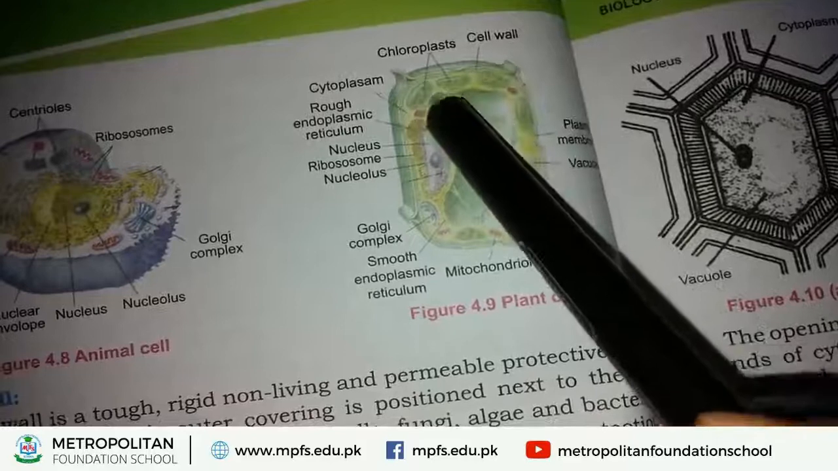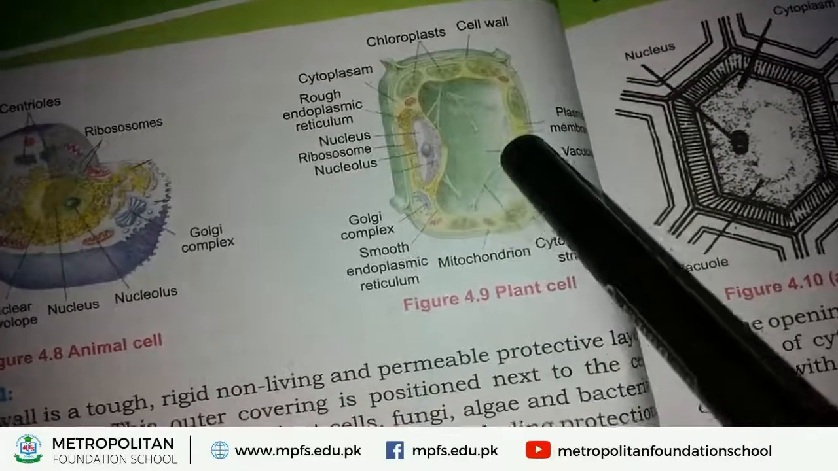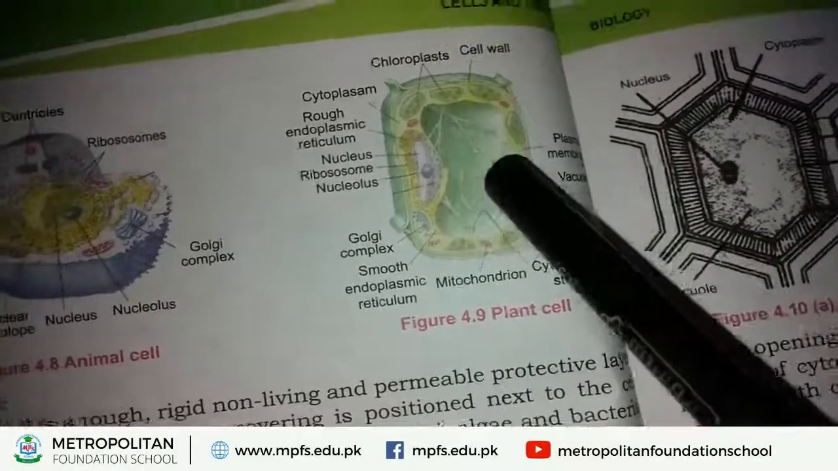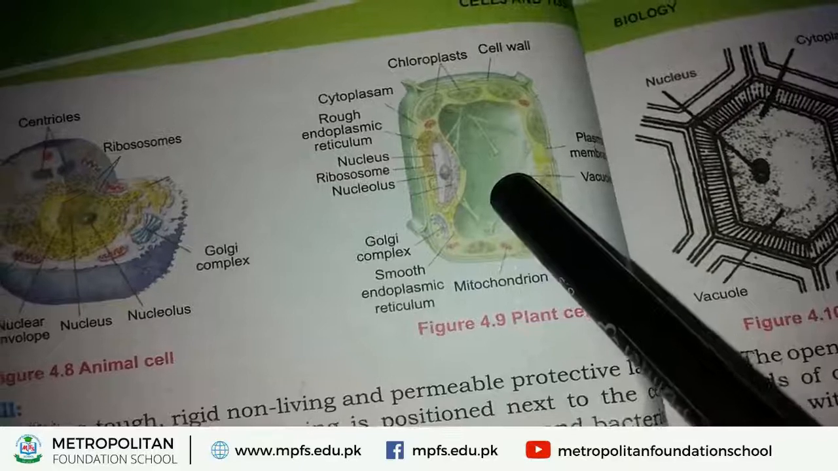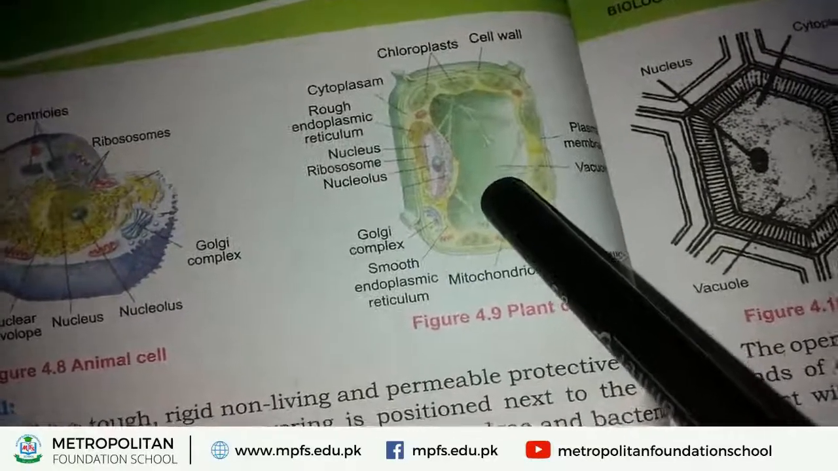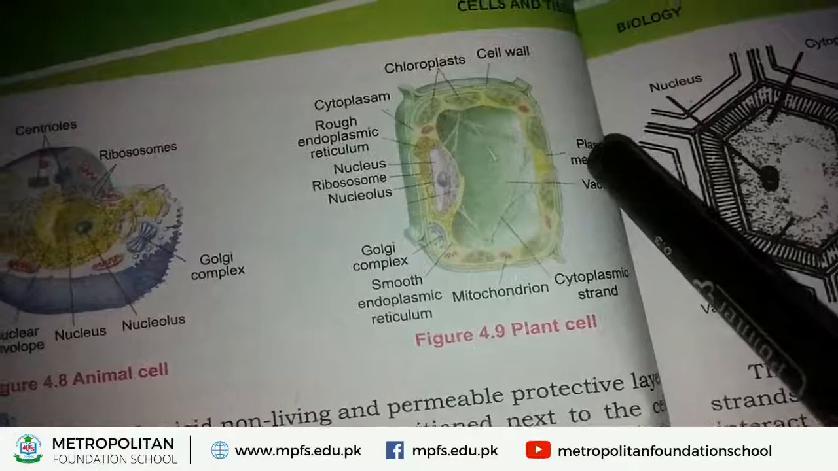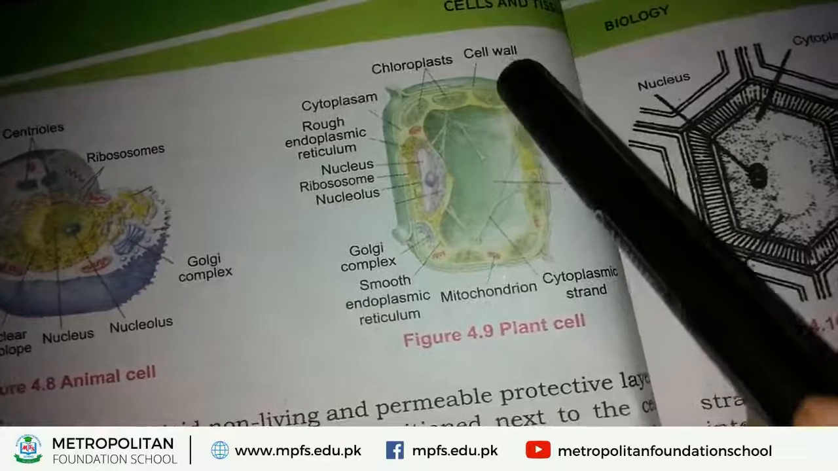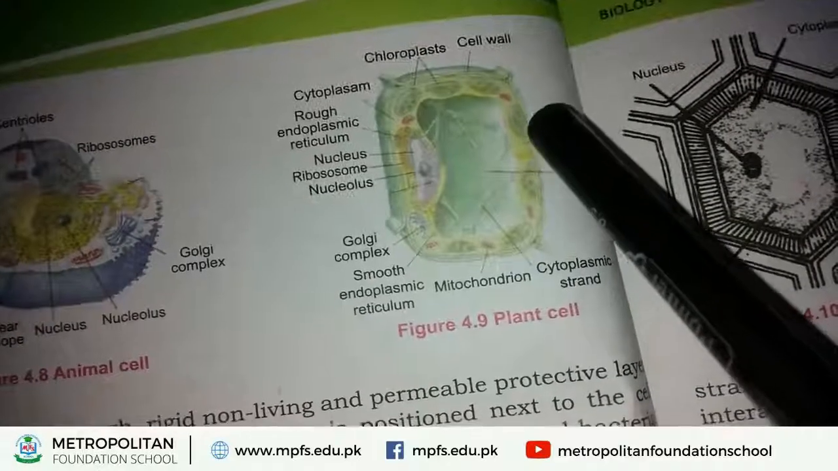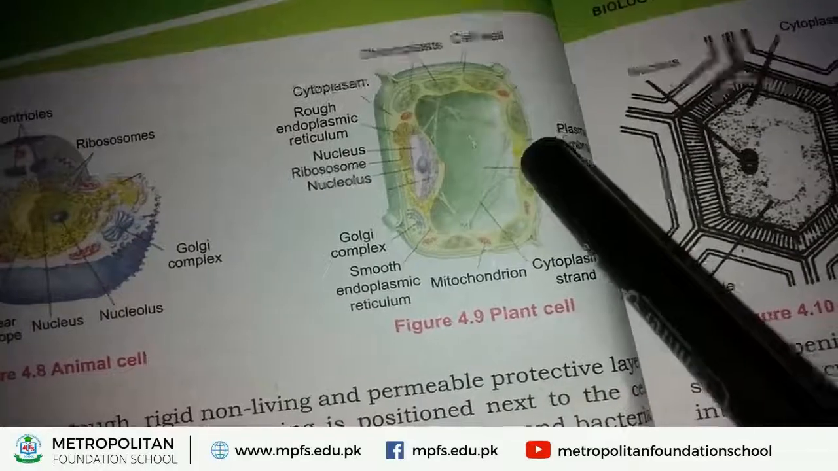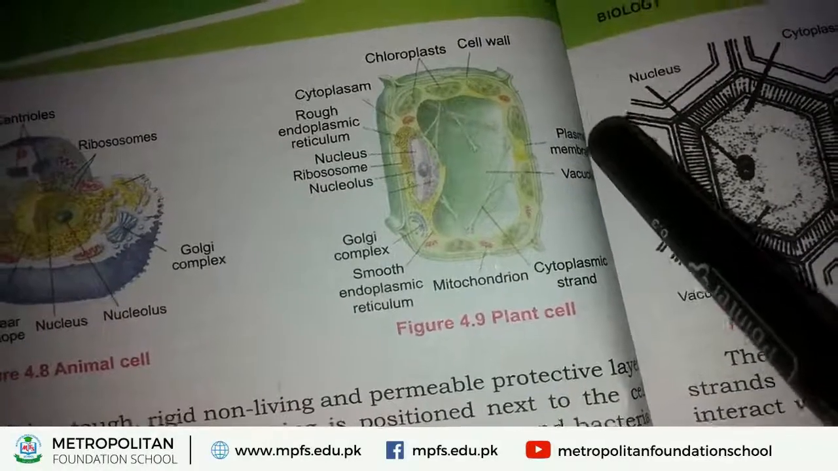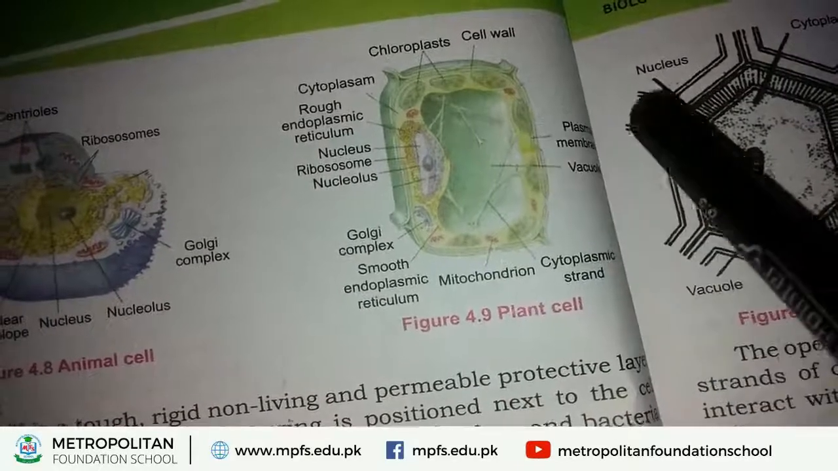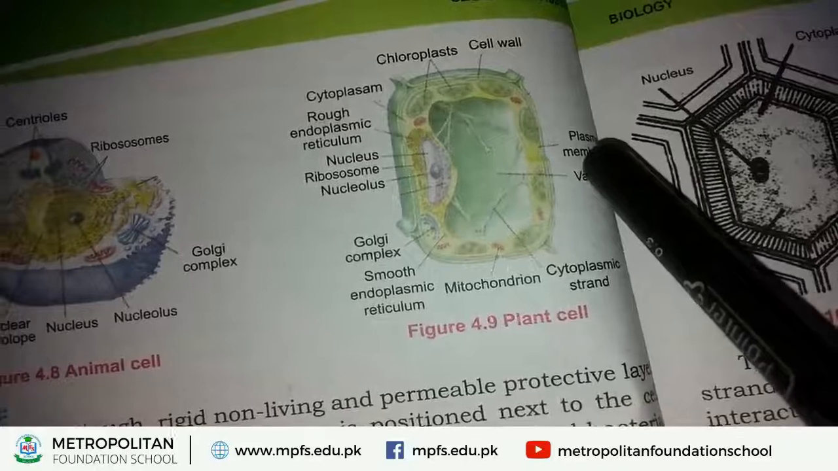The structure you can see inside the plant cell is called vacuole. What is the main function of vacuole? Vacuole stores food material. Okay, they store food. Next, plasma membrane. It is also called cell membrane. Inside the cell wall, another membrane is found that is called plasma membrane. What is the function of plasma membrane? It passes some material in and out of the cell. Okay, that is called plasma membrane.